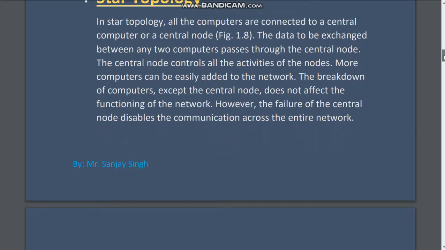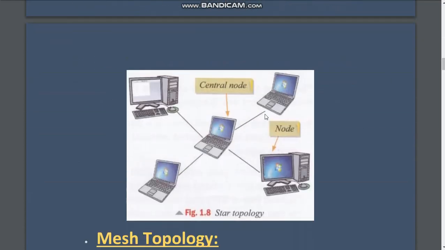Let us see the figure. So this is your central node, our main computer. So if this node wants to send a message to this node, then data has to go through this central node. It cannot bypass it.